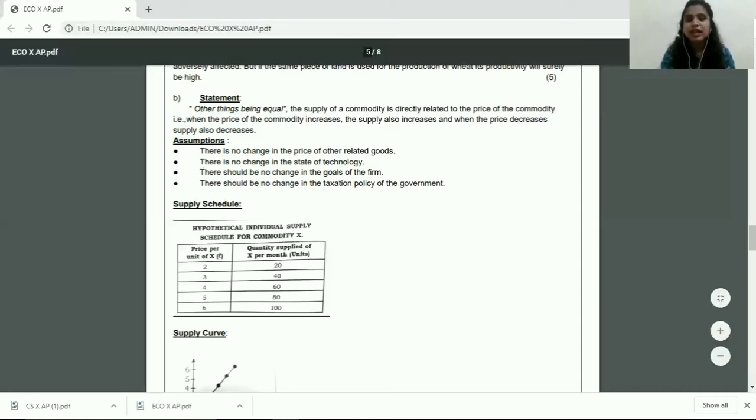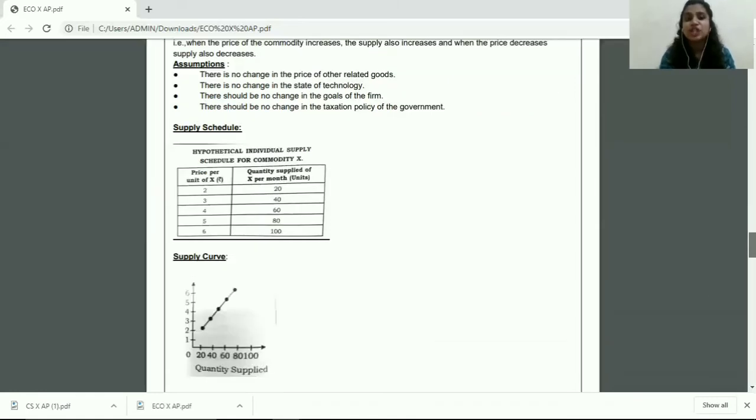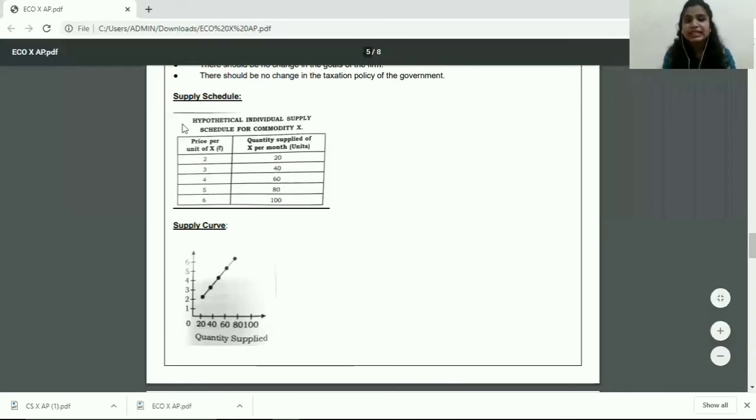And then the next thing that you will write after the assumptions is the supply schedule. Again, write the heading supply schedule, draw your table neatly. The supply schedule contains the prices of the commodity as well as the quantity that is supplied at these different prices. So make sure that your prices keep on increasing, and at the same time your quantity supplied also keeps on increasing. So this is your individual supply schedule.